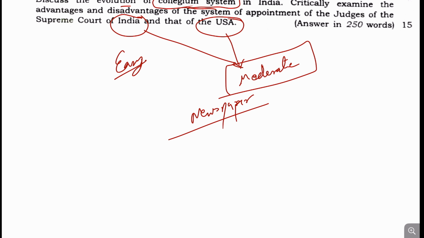Okay, so there a person can think about it in the examination, but the student may not be well prepared when we talk about the appointment of judges in India and the USA. Okay, so part second can be moderate, but part one of this answer is easy.